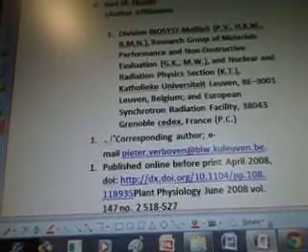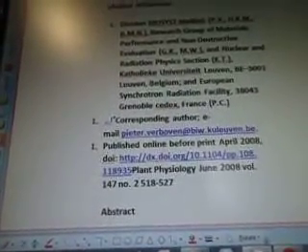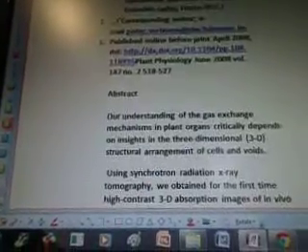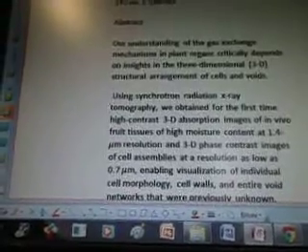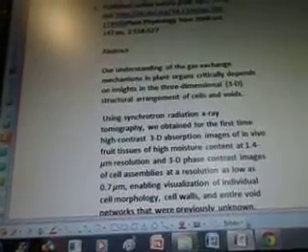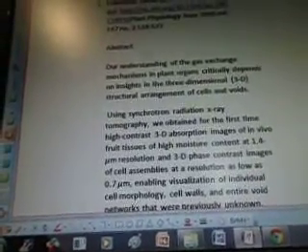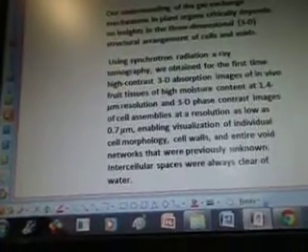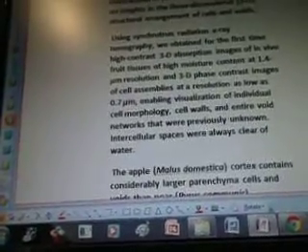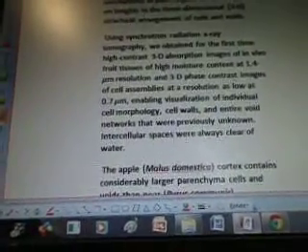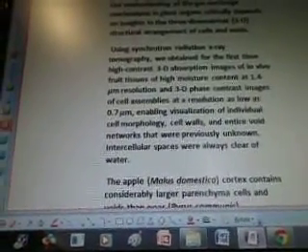So the authors, Nuclear Radiation Physics, Leuven, Belgium, in 2008. So abstract. Our understanding of the gas exchange mechanisms in plant organs critically depends on insights in the three-dimensional 3D structural arrangement of cells and voids. Using synchrotron radiation X-ray tomography, we obtained for the first time high-contrast 3D absorption images of in vivo fruit tissues of high moisture content at 1.4 resolution and 3D phase contrast images of cell assemblies at a resolution as low